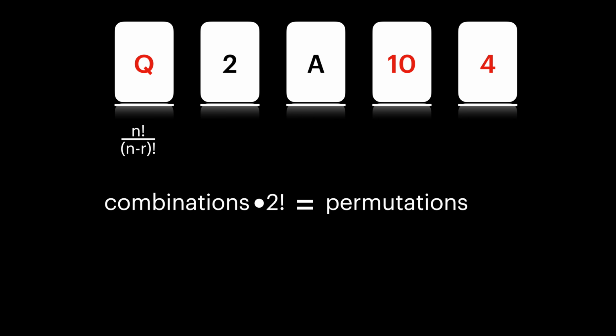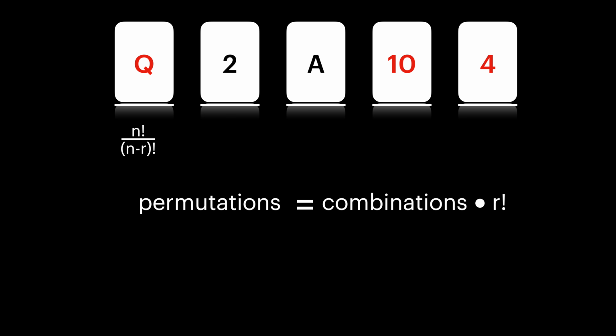So the number of combinations times 2 factorial, or in general, the number of combinations times r factorial, is going to give us the permutations. The permutations is the number of ways the group can be ordered, of that group, which is a combination.